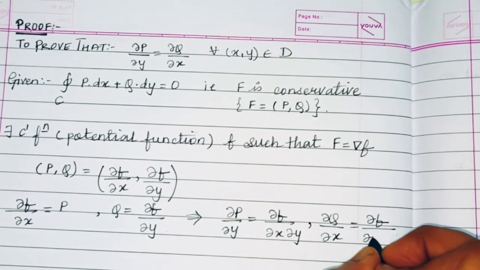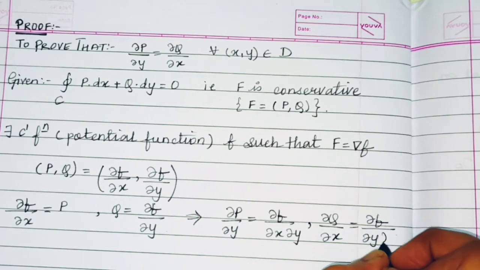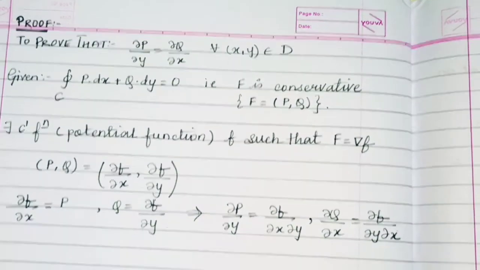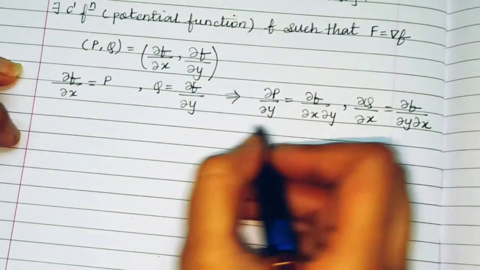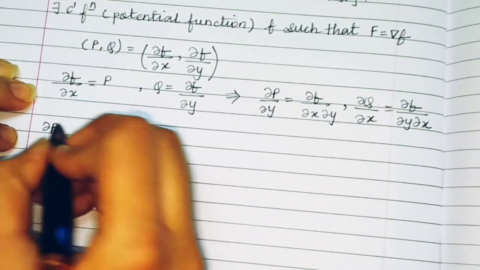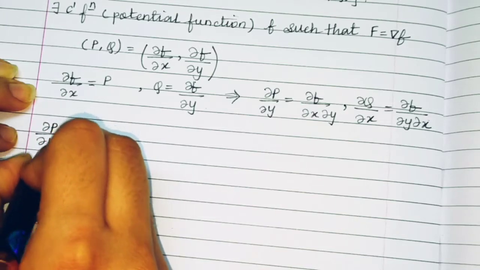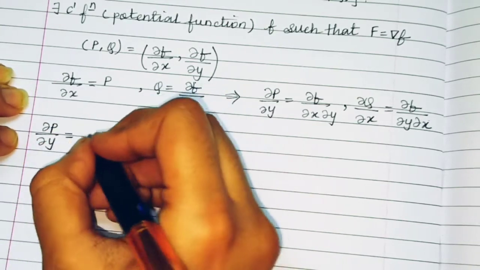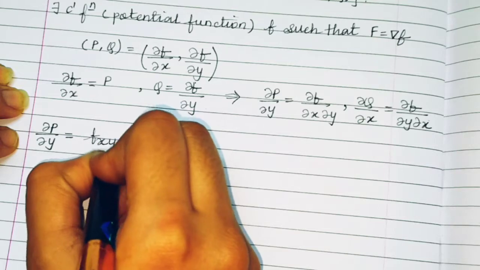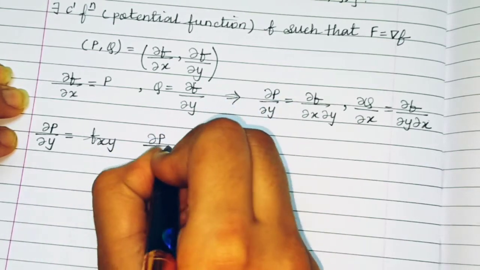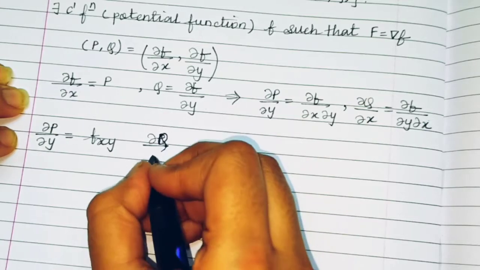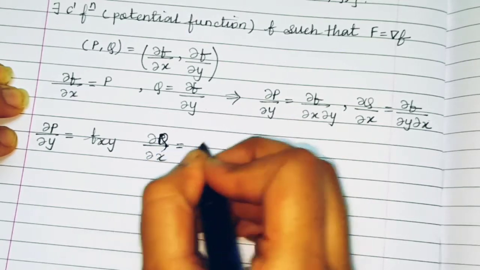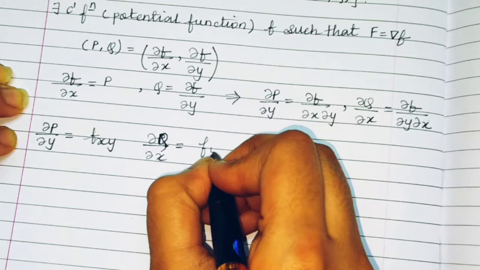And for Q it will be ∂Q/∂x is equal to ∂²f/∂y∂x. So we can write ∂P/∂y is equal to f_xy, and ∂Q/∂x will be equal to f_yx.